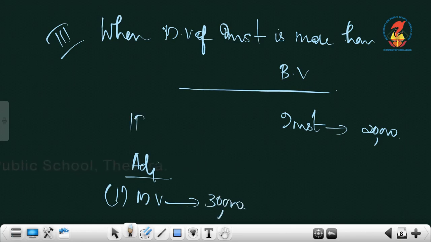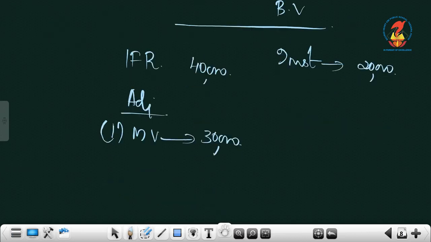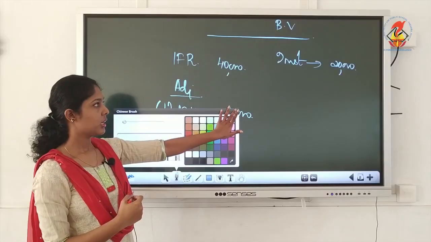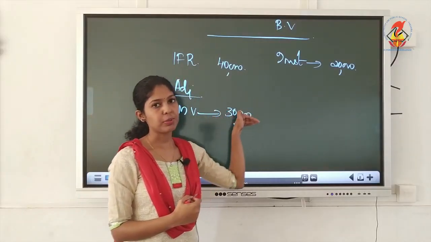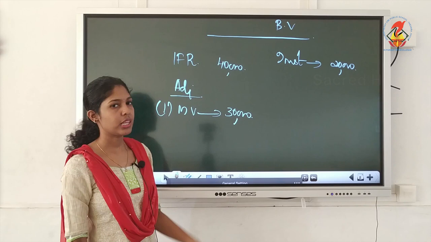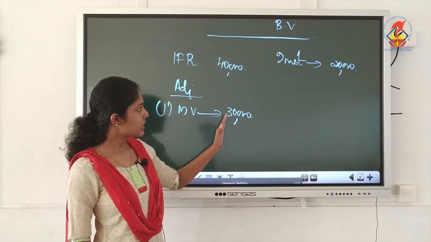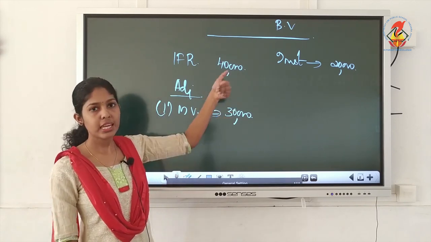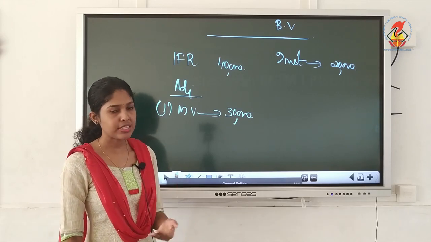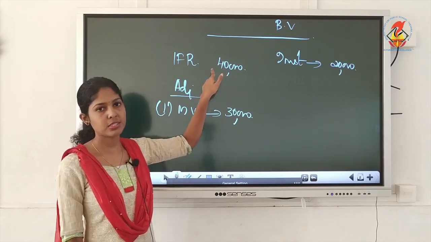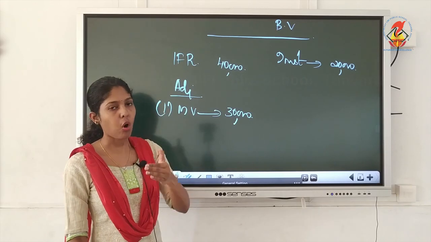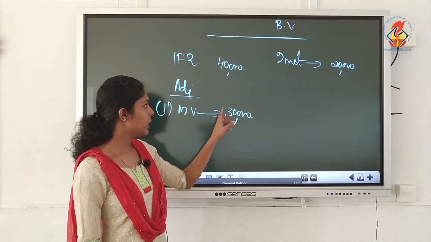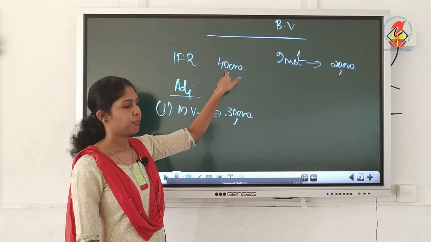So what is the purpose of IFR? Suppose we have IFR of rupees 40,000. What is the purpose of maintaining IFR? To meet the fall or decrease in value of investments. Now in this case we have an increase in market value. So should we take anything from the reserve balance? No. Only if you have a fall or decrease in market value, you need to take the difference from IFR.